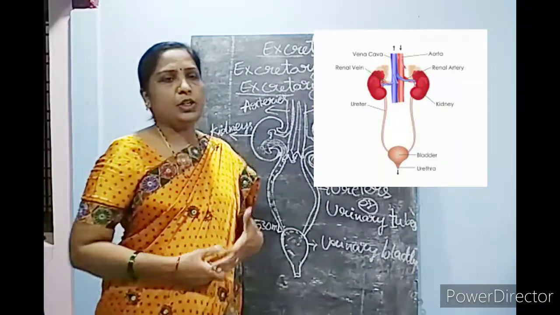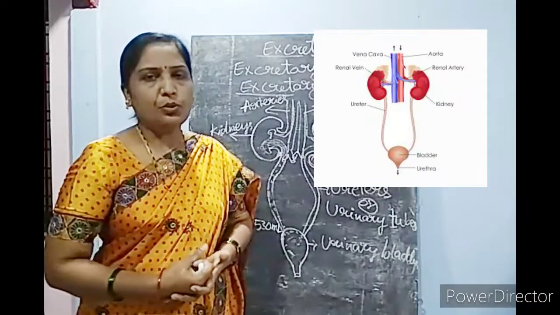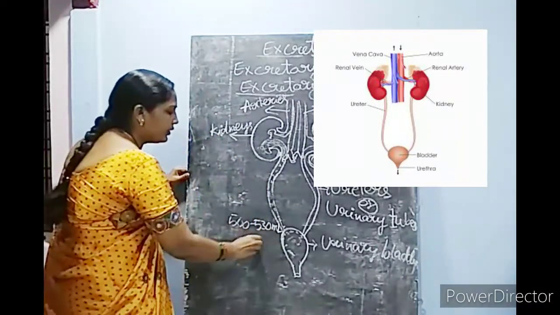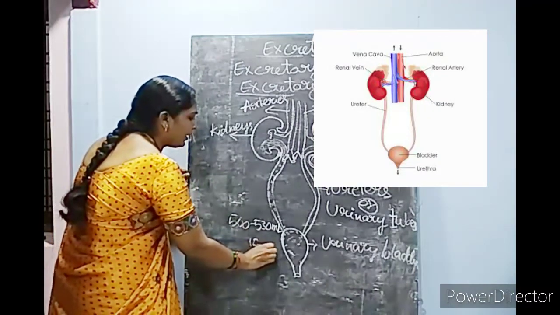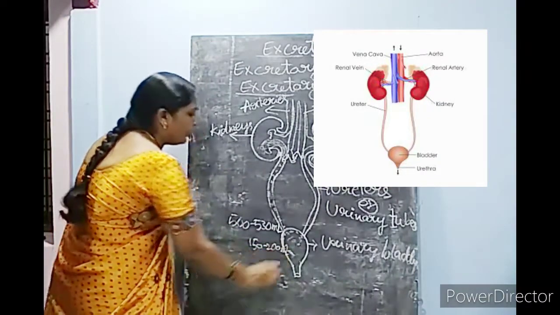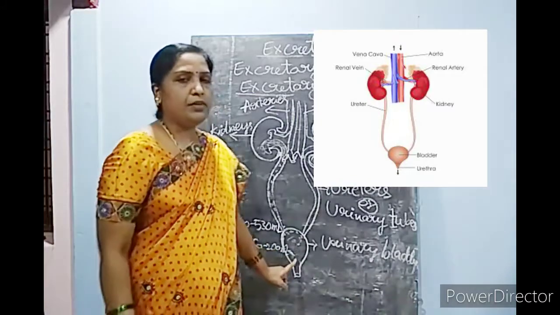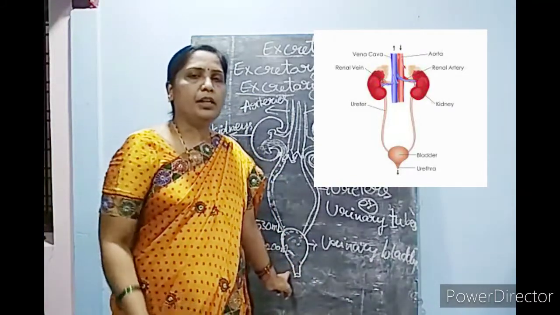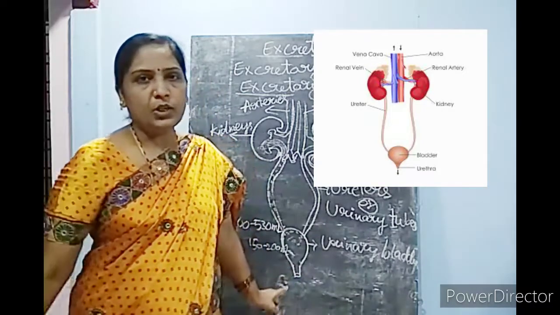But we feel the need to visit the washroom when it fills with 150 to 200 ml. Then immediately we feel like visiting the washroom.